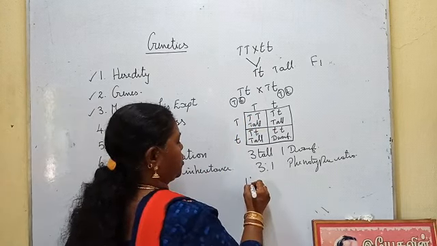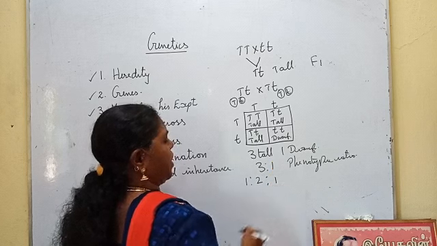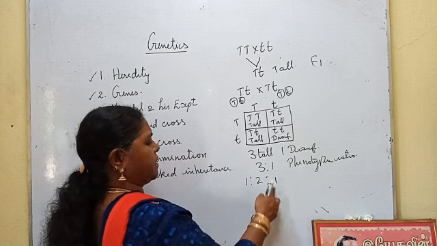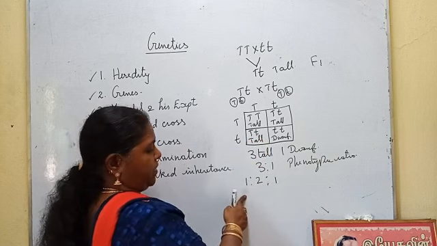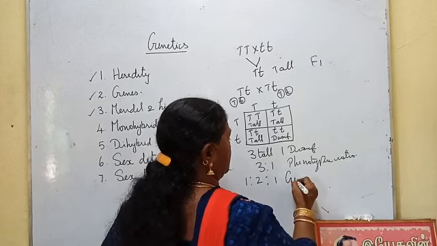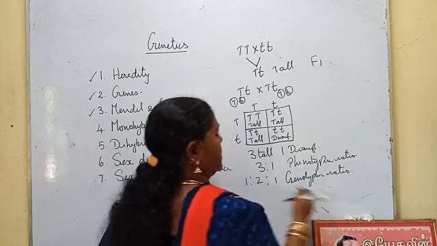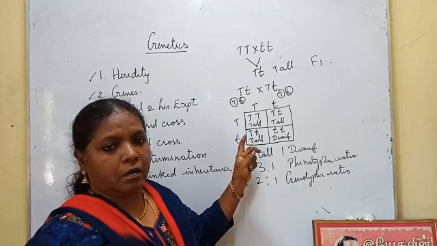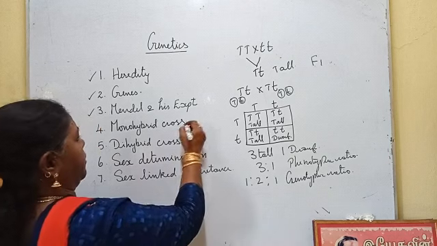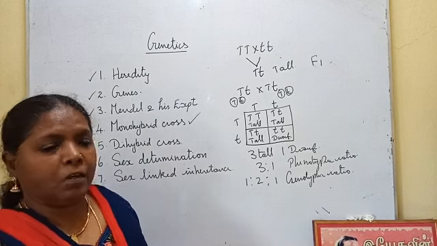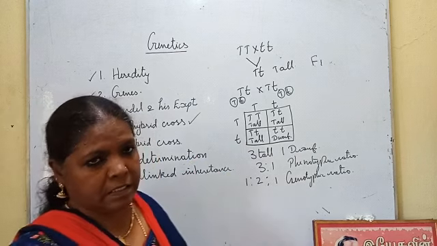Now, on the basis of the genes, whether it is pure breed or hybrid: one is pure tall, two are hybrid tall, and one is pure dwarf. So 1:2:1 is the genotypic ratio, because it is based on the genes. Since he selected only one character, he called it a monohybrid cross. On the basis of this experiment, he formed the law of dominance.